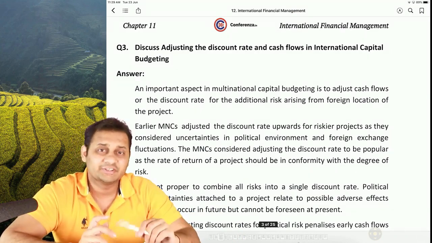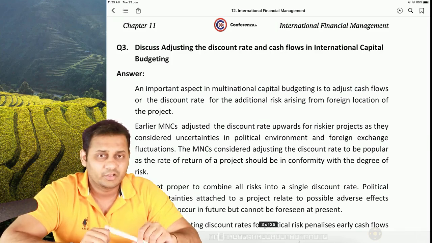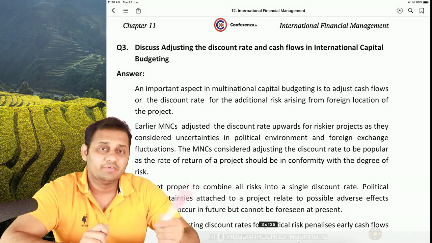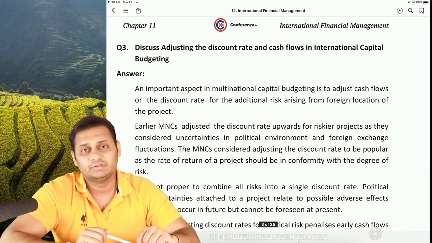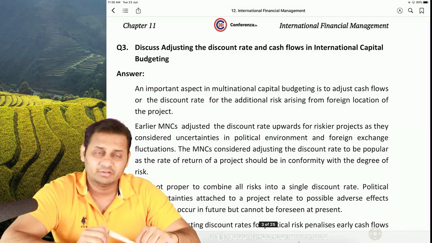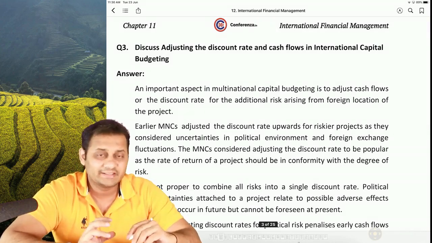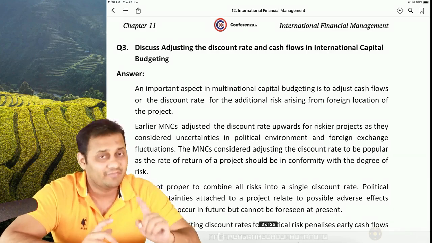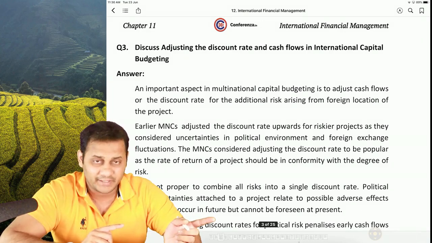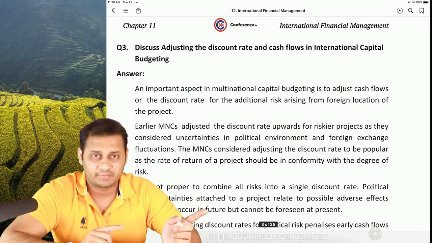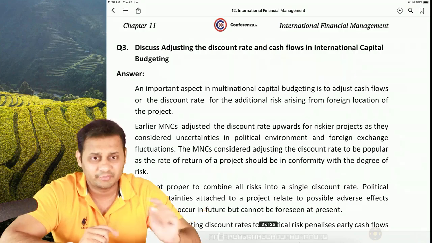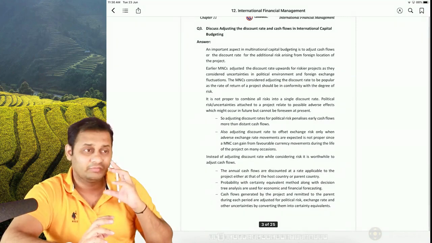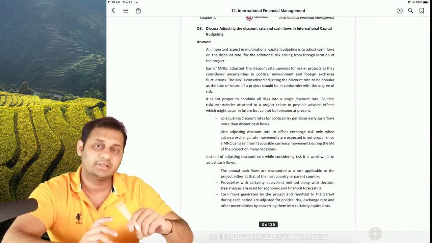So if that foreign project is riskier than your company, then increase the discount rate from 12 to, let's say, 15. If your foreign project is less risky, then you can decrease the discount rate, let's say from 12 to 10. So basically we need to adjust the discounting rate according to the risk of the project. We have done this in some practical question. I will refer to this theory question and that practical question whenever we discuss. So this is all about adjusting the discount rate and the cash flows.